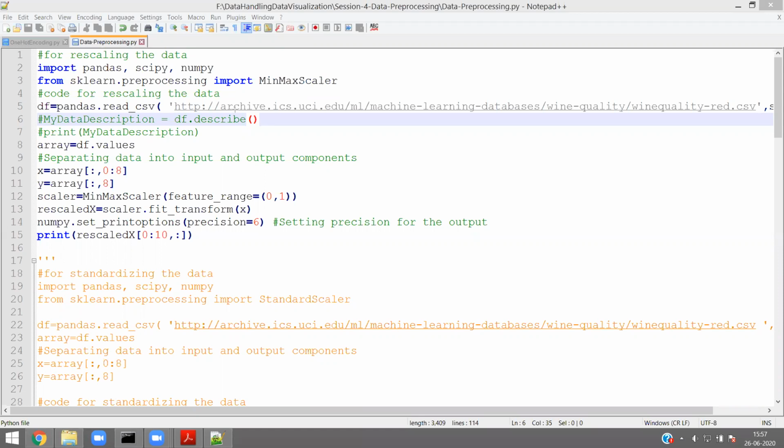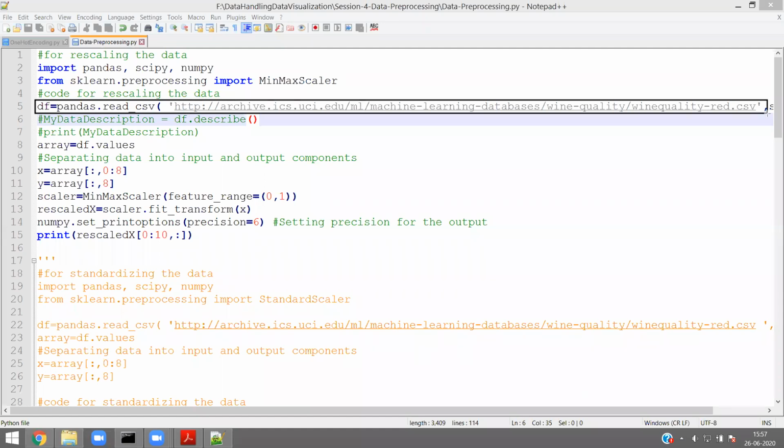See here, read_csv not only takes the CSV file on your machine, it can also take the CSV file from the internet. Now, I am going to take one common CSV file which many people use in the tutorials available online.